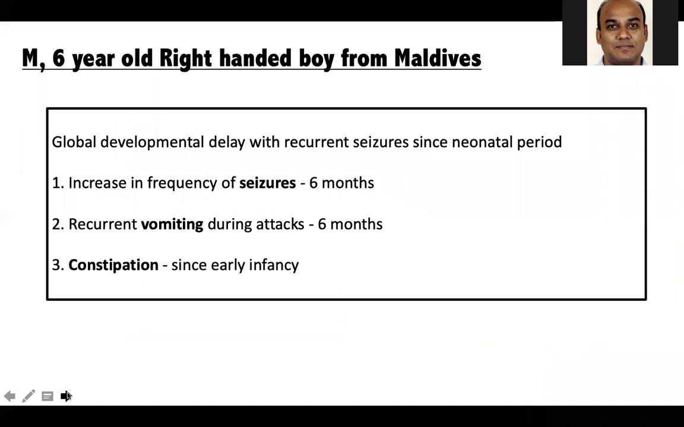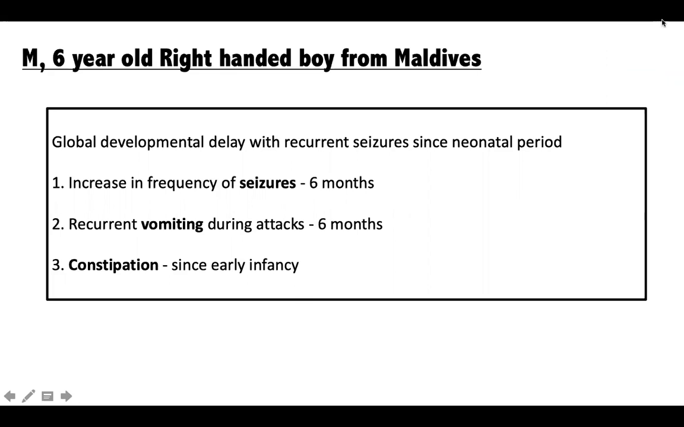This is a 6-year-old boy who had come all the way from Maldives to India when I was there in 2016. This child had a background history of global developmental delay. Right from the newborn period, he had an eventful course, supposedly with neonatal seizures and birth asphyxia. This time he presented with increasing frequency of convulsions for the last 6 months, increasing vomiting episodes for the last 6 months, and constipation from very early infancy, long-standing, with failure to thrive. So this is the background: a child already known to have global developmental delay, non-ambulatory, with increasing convulsions, vomiting, and constipation.